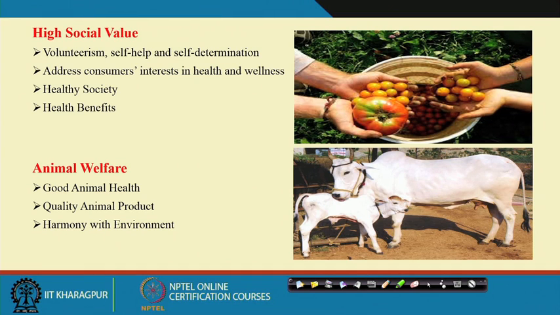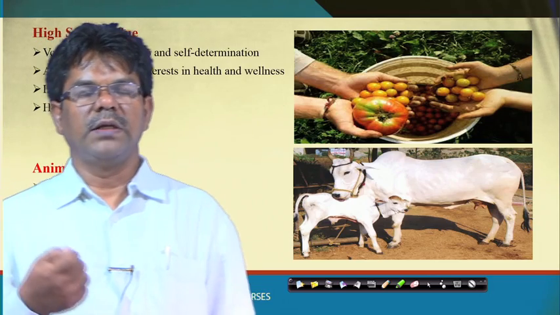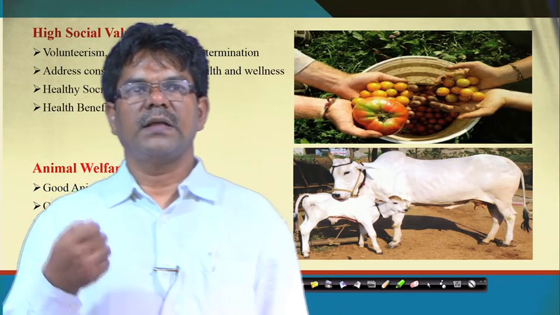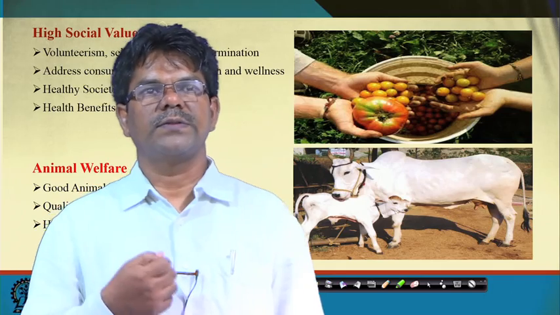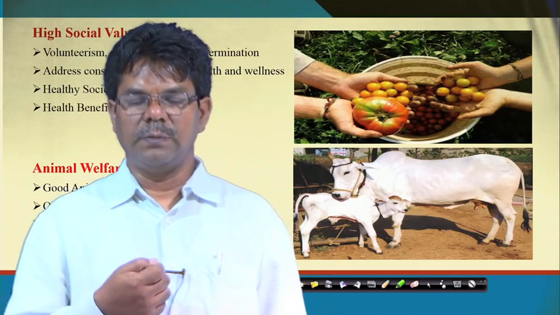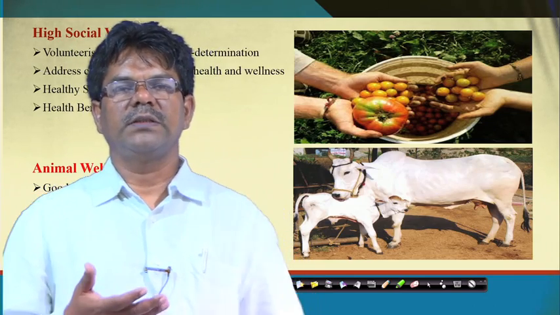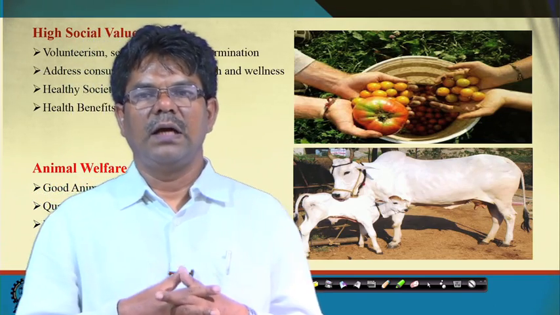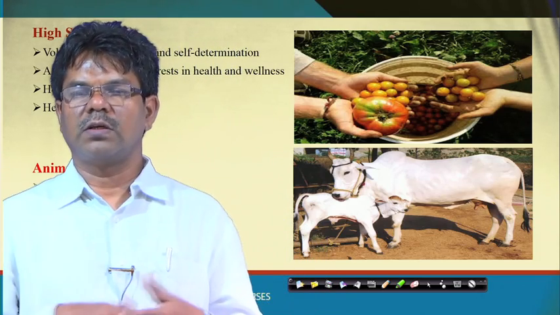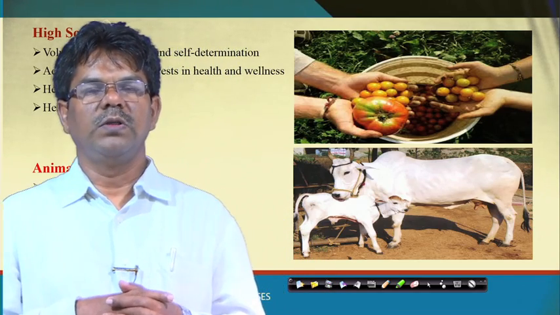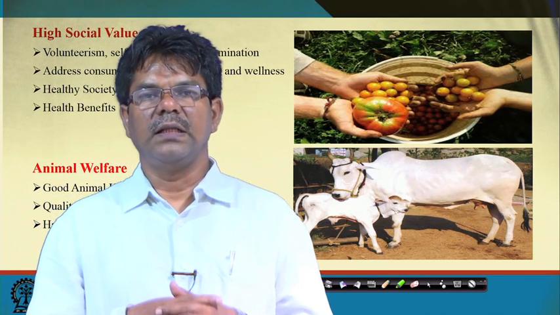So, that is one of the good aspects of organic farming, and it addresses consumers' interest in health and wellness. As the produce of organics is of better quality and high nutritive value, it leads to better health and welfare of human beings. Then a healthy society, of course, the health benefits, because in organic farming the products are good quality and the environment becomes clean, with less pollution, either air pollution or water pollution being minimal. So, we live in a healthy environment with healthy foods.